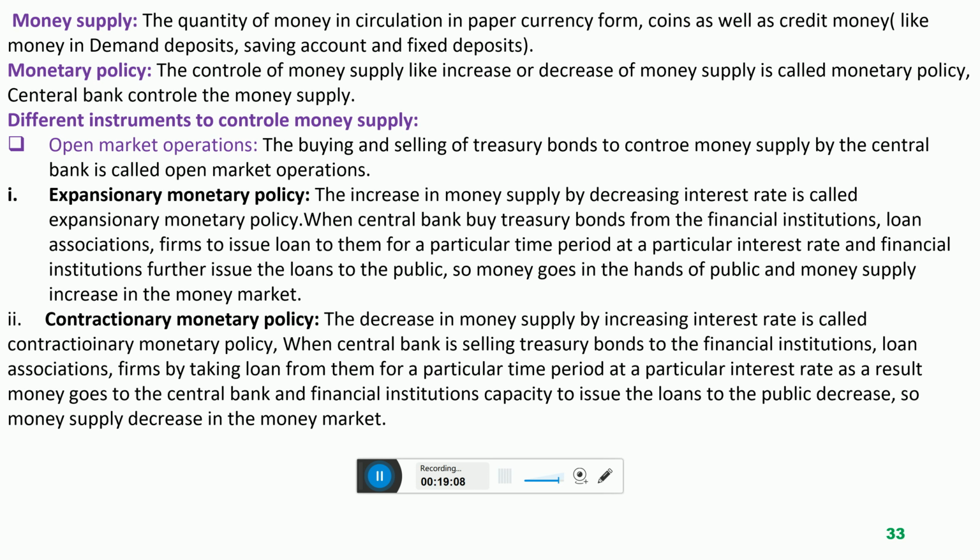So when central bank wants to issue loans to the commercial banks, to the financial institutions, to the loan association, central bank does not use money itself.